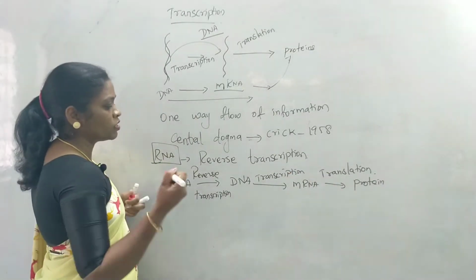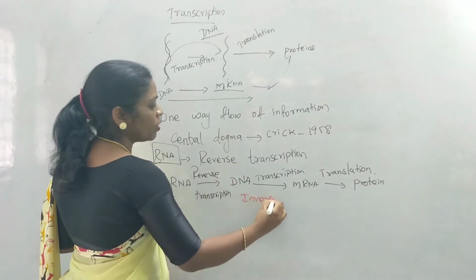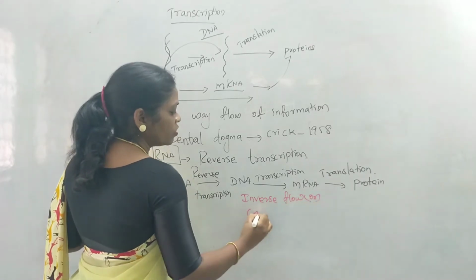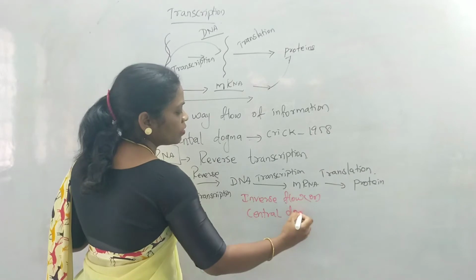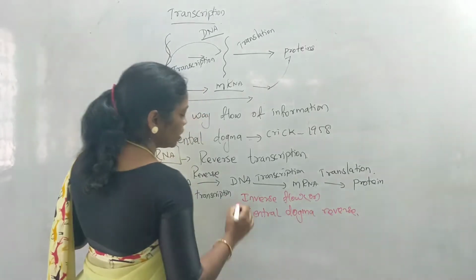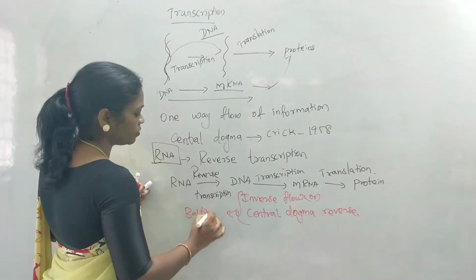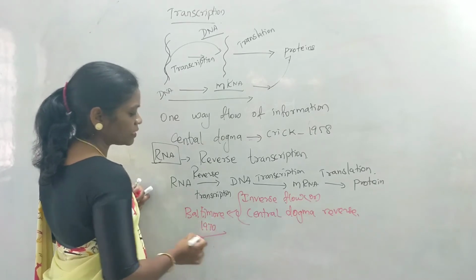So this information is totally reversed, and that is why it is known as inverse flow of information, or it is also known as central dogma reverse. This was identified by Baltimore in the year 1970.